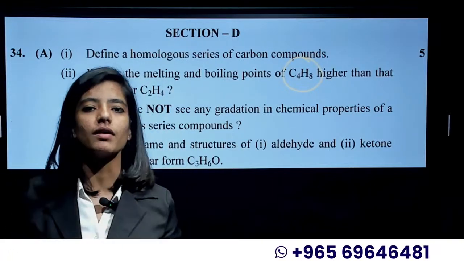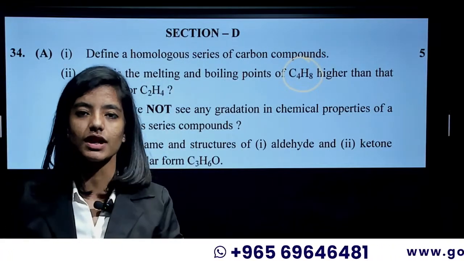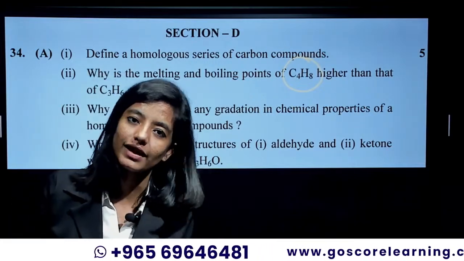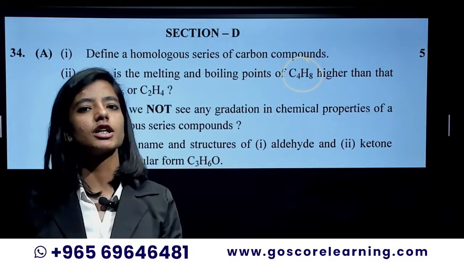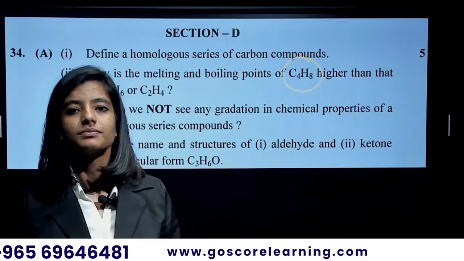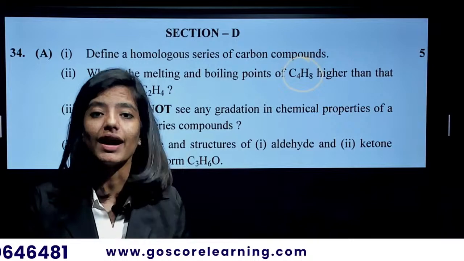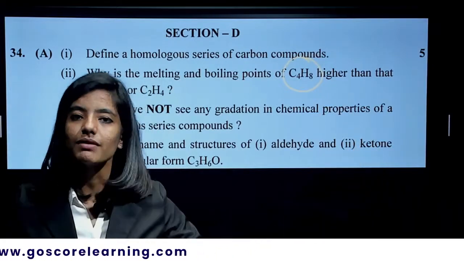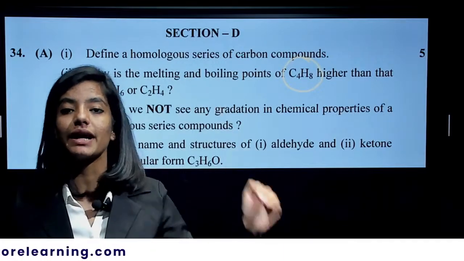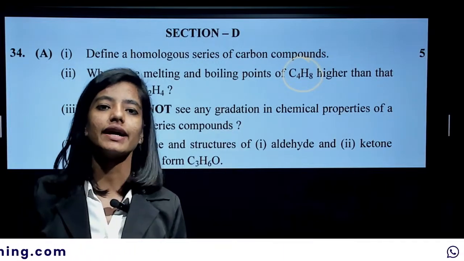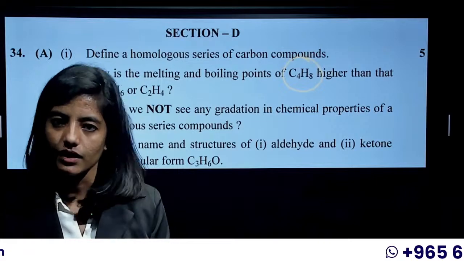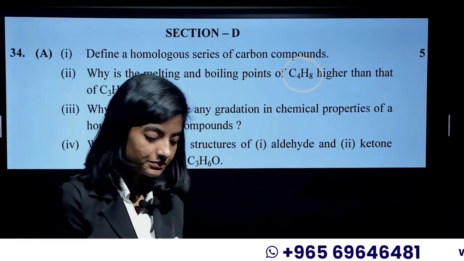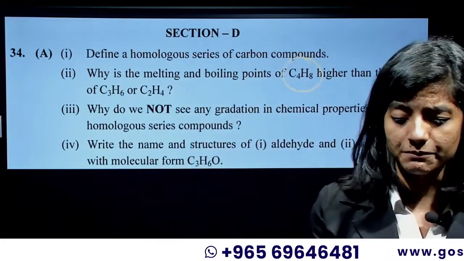If compounds have the same functional group, the chemical property will be the same, because one functional group defines one property. That is what defines the chemical property of a substance. Every member has the same functional group and so the same chemical properties. Are you getting my point? All right, so that's exactly why they have the same chemical properties.